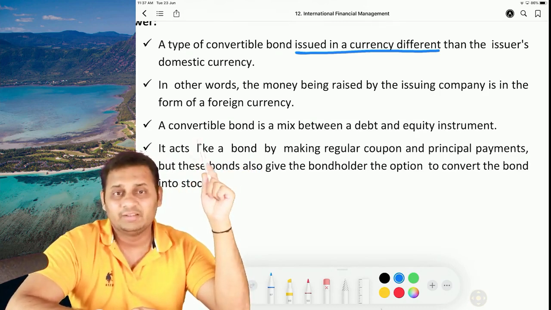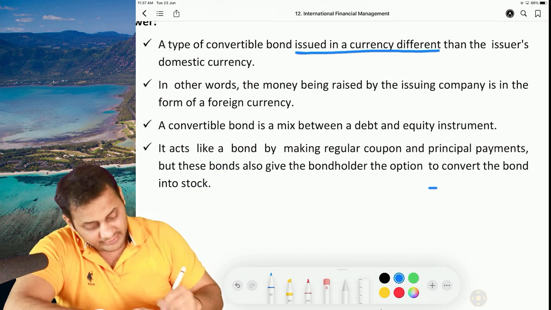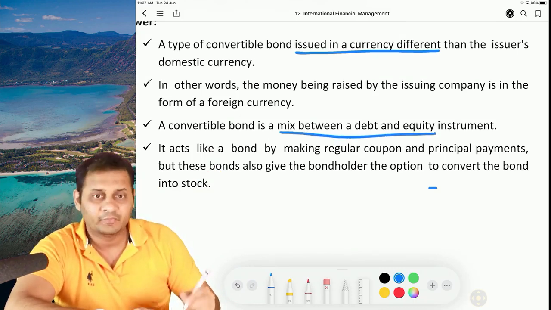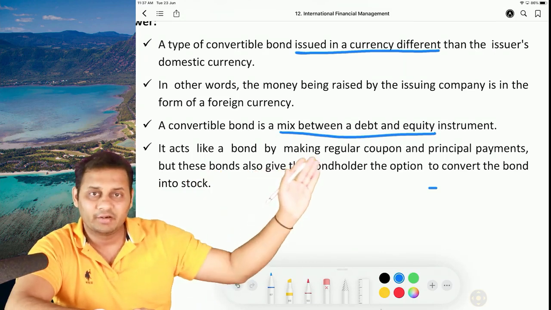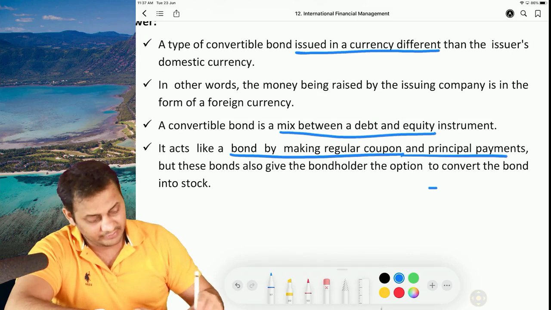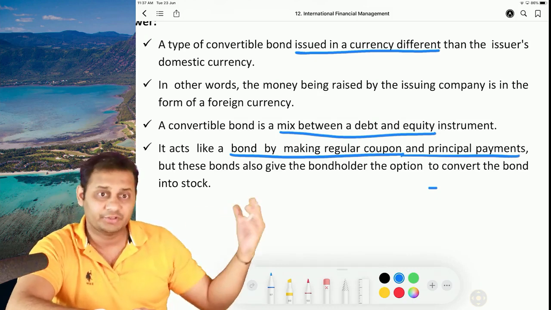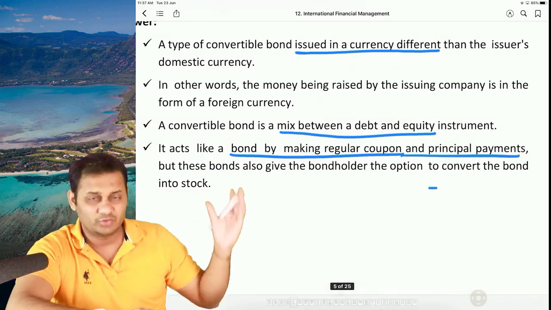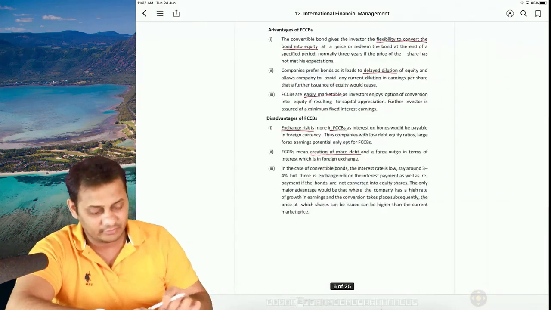Next, this is a convertible bond which is a mix between debt and equity. That's the common thing. It acts like a bond by making a regular coupon and principal payment, and then it also gives an option to get converted into equity. So these two are the features of a normal convertible bond as well.